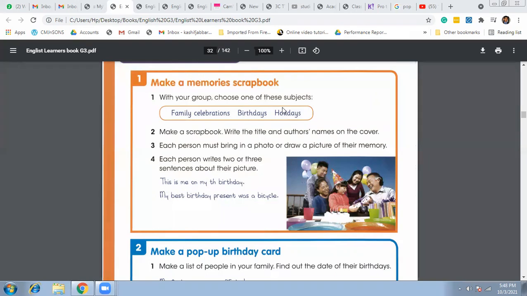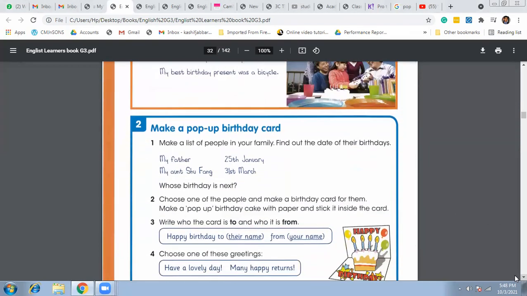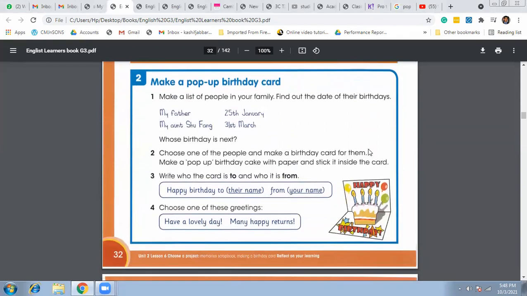And about the second project: make a pop-up birthday card. The first thing that you're going to do is make a list of the people in your family and find out the dates of their birthdays. It's an easy task. Just make a list like this: my father, 25th January, my aunt, 31st January, my brother, my sister, my grandpa, my grandmother, uncle, aunt.